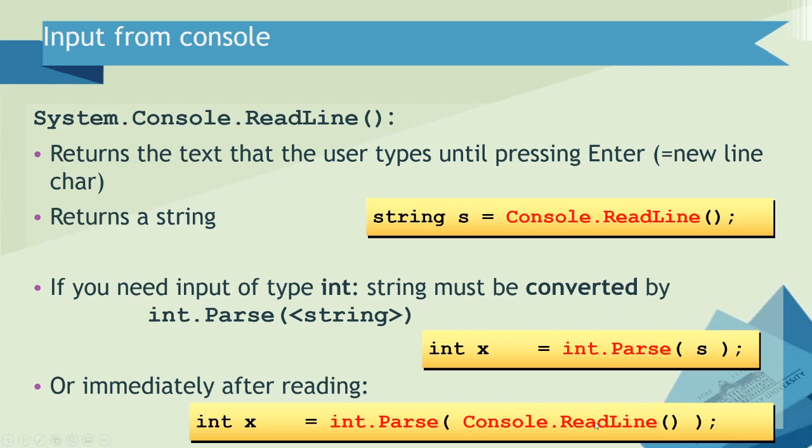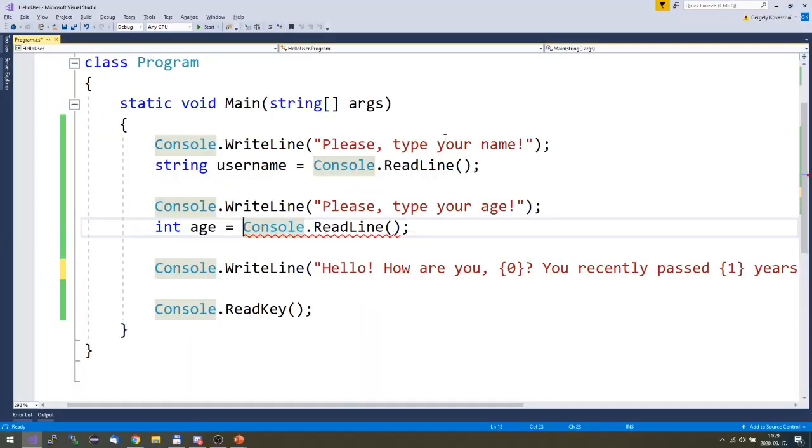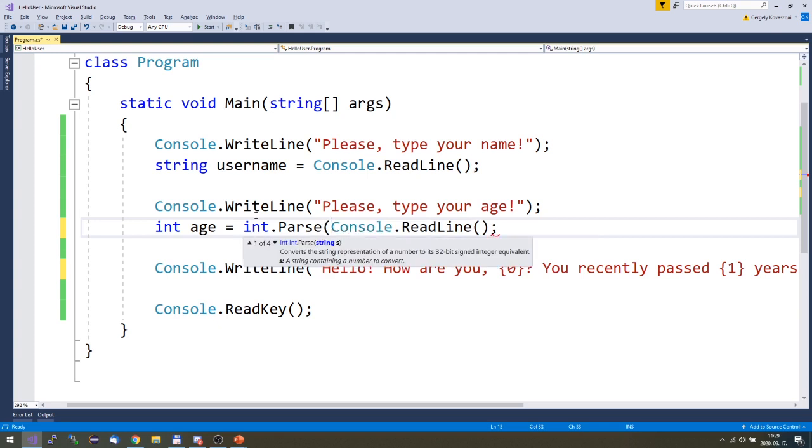Look at the box in the bottom. So basically, you can use this instruction int.Parse in front of Console.ReadLine and put Console.ReadLine between parentheses like that.